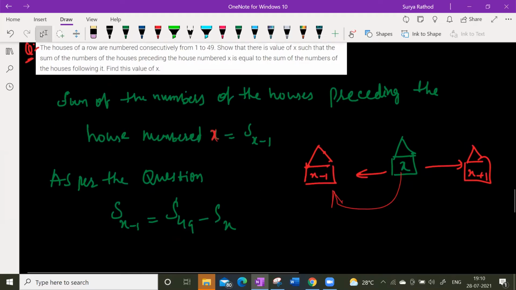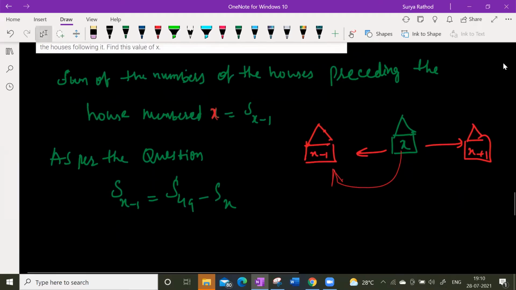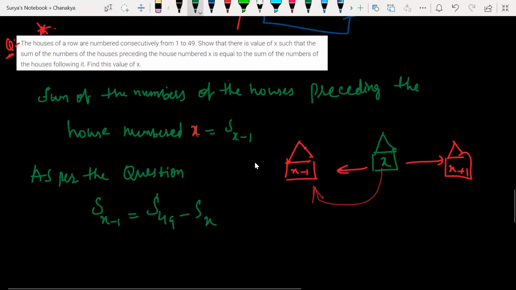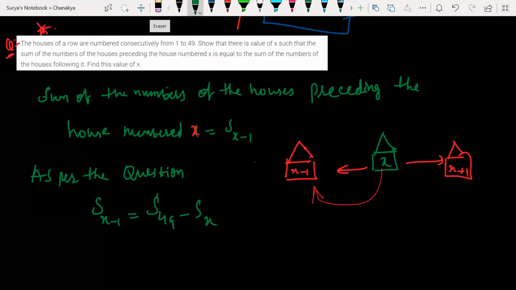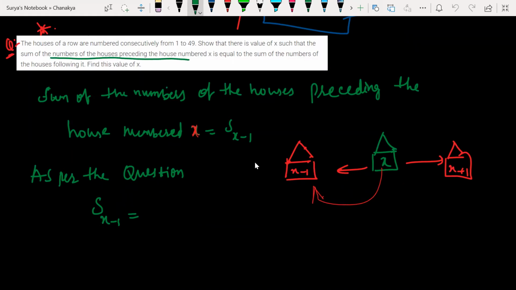How many of you understood this? Let me write here. If you don't understand this one, look at this here. What I'm writing here is: show that the value of x such that the sum of the numbers of the houses preceding the house, preceding means x minus 1 before, is equal to the sum of the numbers of the houses following it.